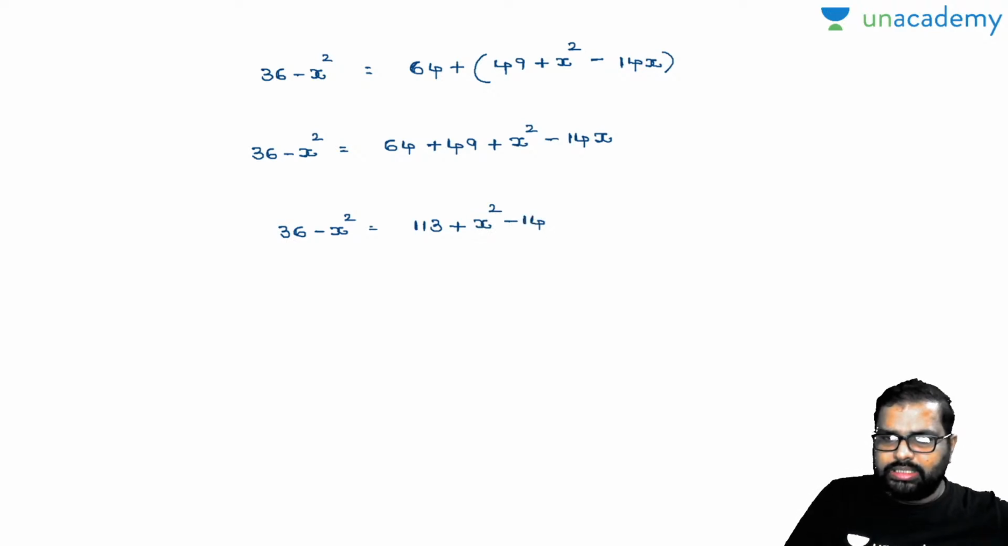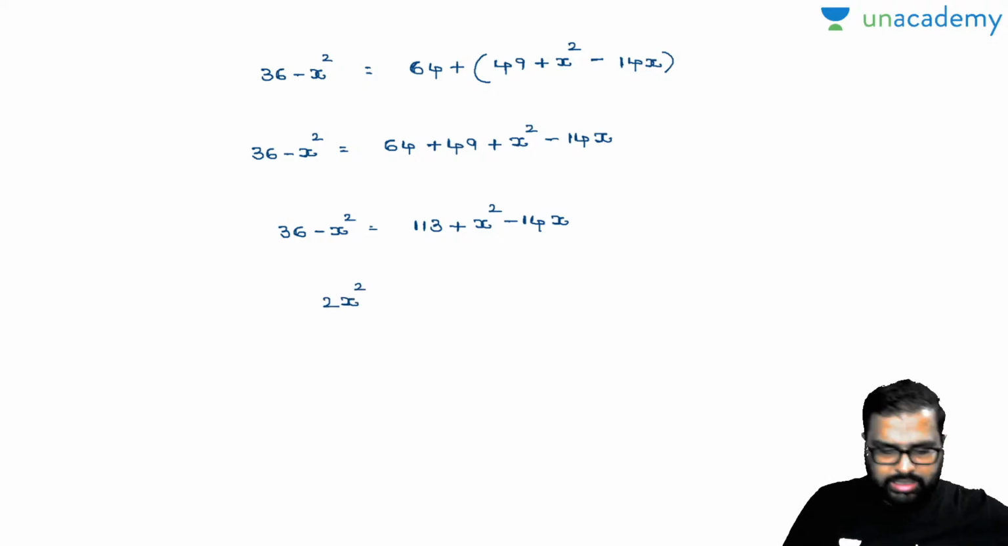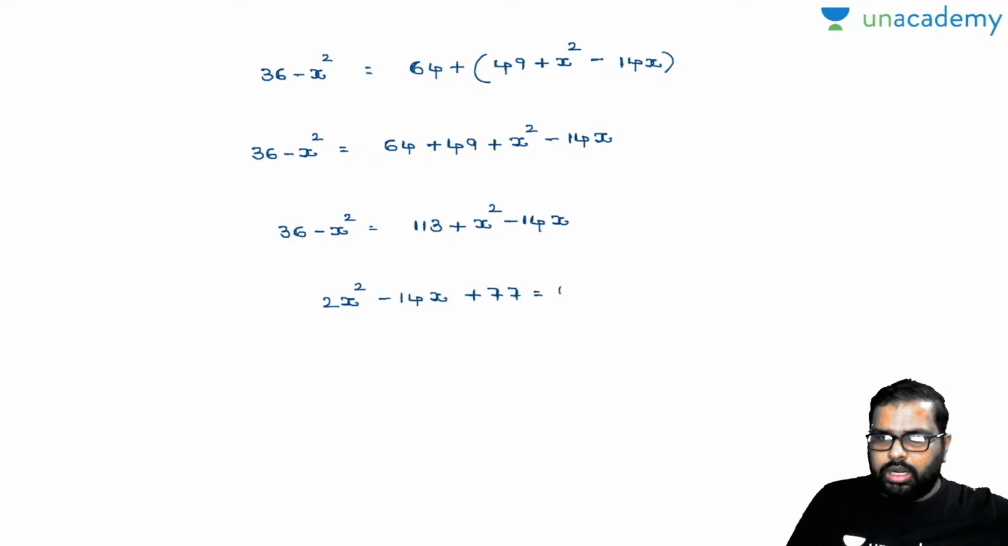So we'll make up all these things here in the quadratic equation. So this will come to this side, which will become 2x square. And okay, now 113 minus 36 will be how much? 77. So I'll write down like this: minus 14x plus 77 is equal to 0. Now let me find out the roots there. Can anybody say?